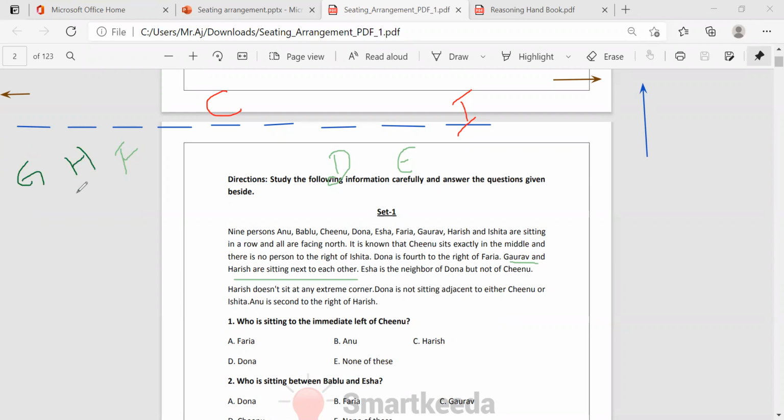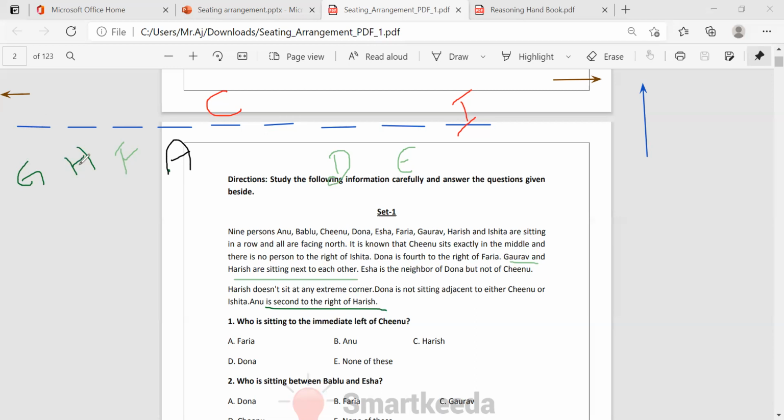Is it clear now? Harish and Gaurav are sitting together, and Harish is not in the extreme corner. Anu is second right of Harish. This will be the right. Second right, 1, 2. Second right is Anu, so Anu is here. Then whose position is left?